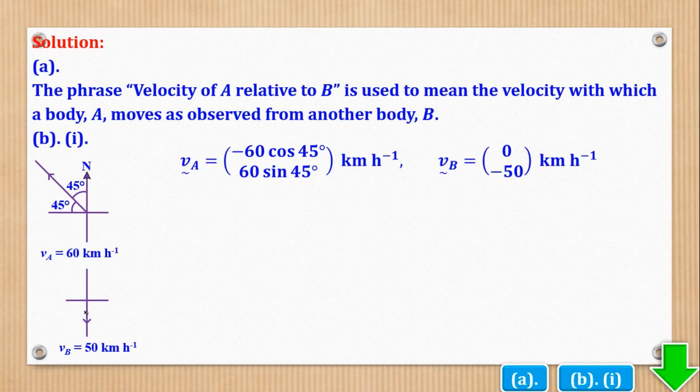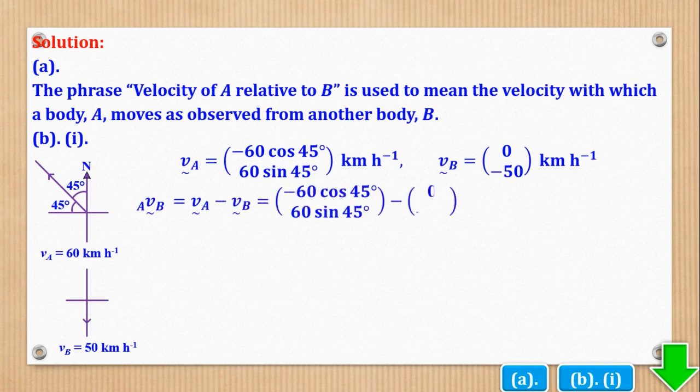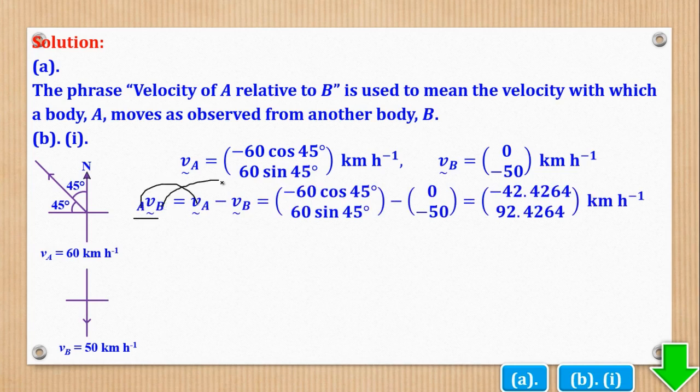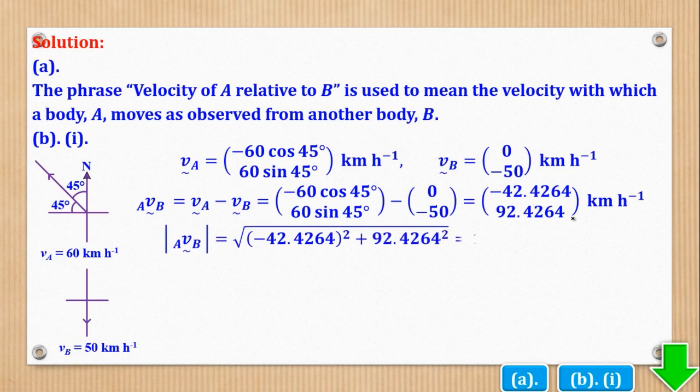After converting them in vector form, you shall remember the formula for relative velocity. That velocity of A relative to B is equal to velocity of A minus velocity of B. So substitute for VA and for VB and use the calculator to get the output to 4 decimal places. But remember, I want the answer in magnitude and direction form. So I'll come and say that the magnitude is that, square root of this squared plus this squared to give you that. What about the direction?